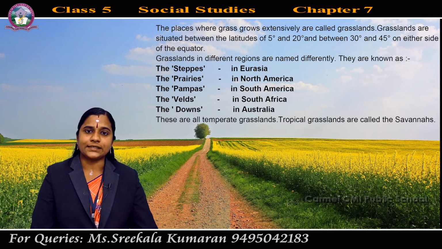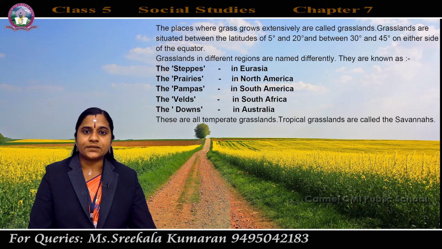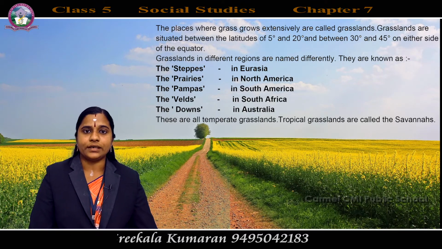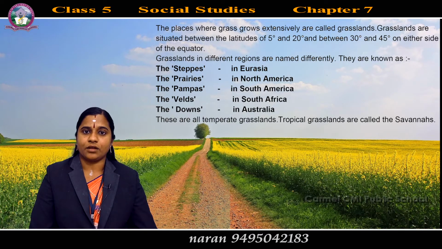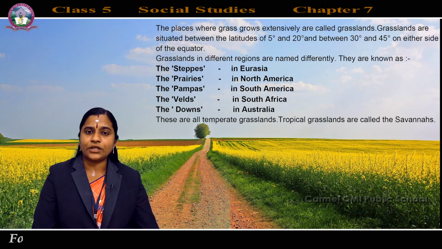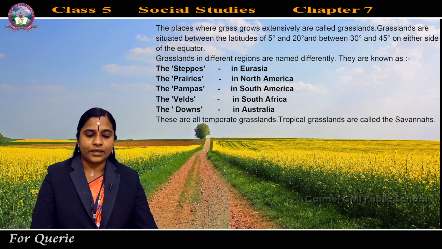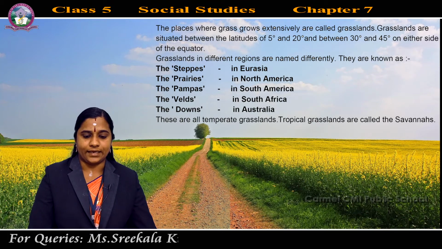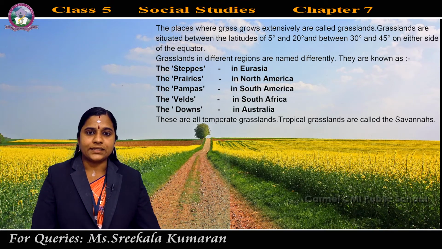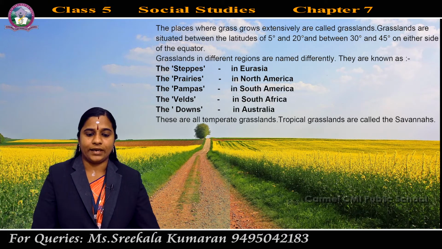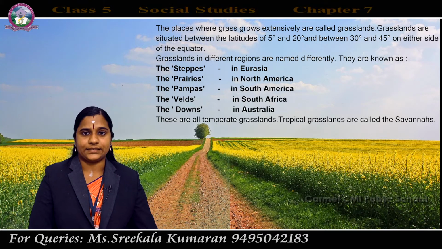What is meant by grasslands? The places where grass grows extensively are called grasslands. What is the meaning of extensively? Covering over a great area, or widely. So the places where grass grows extensively or widely are called grasslands.